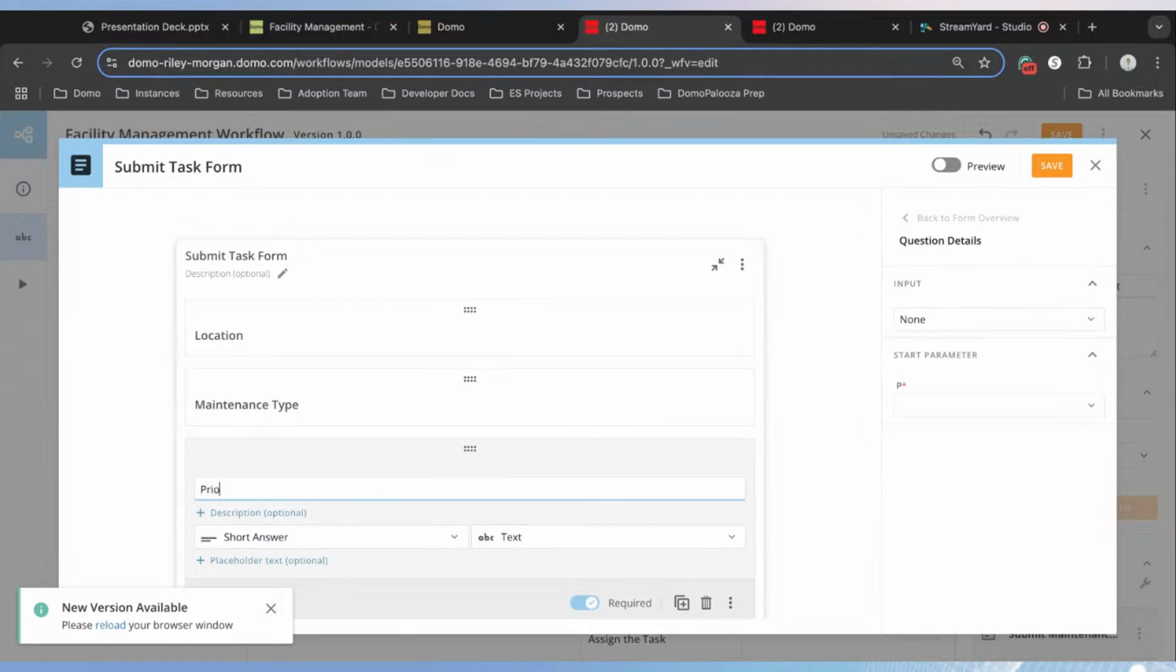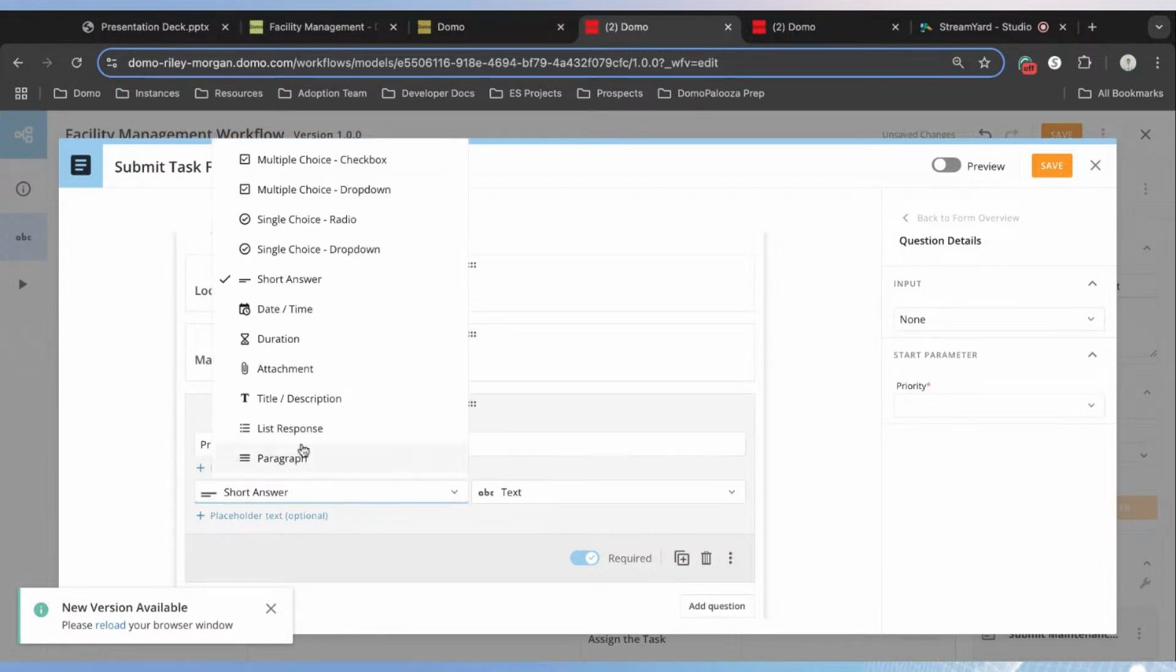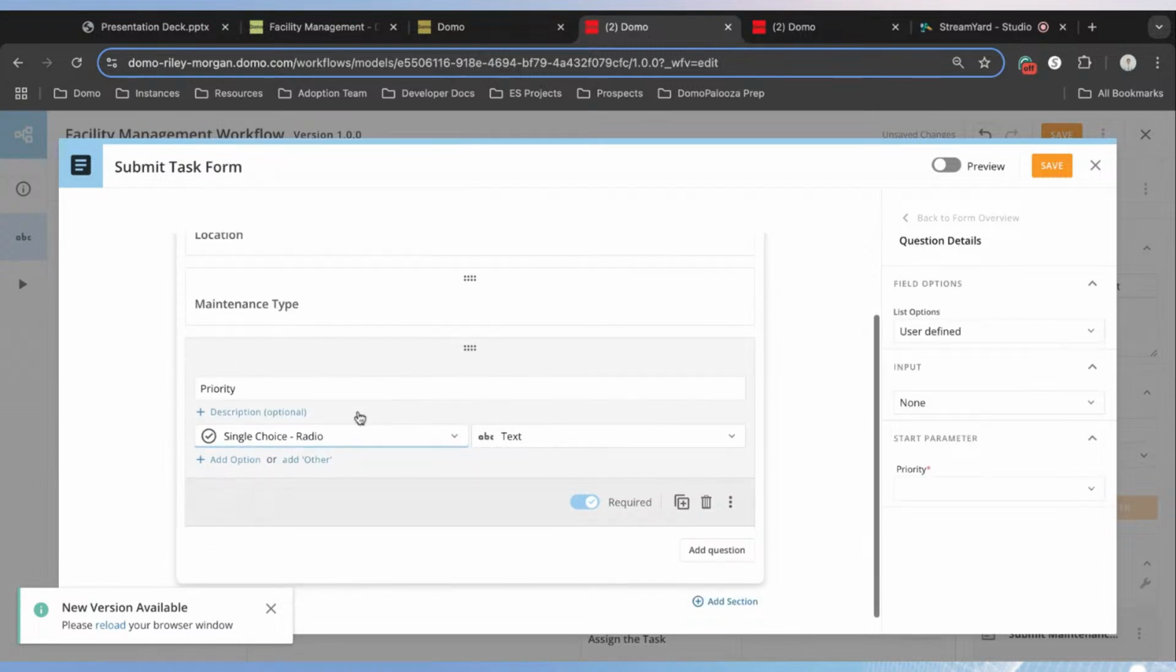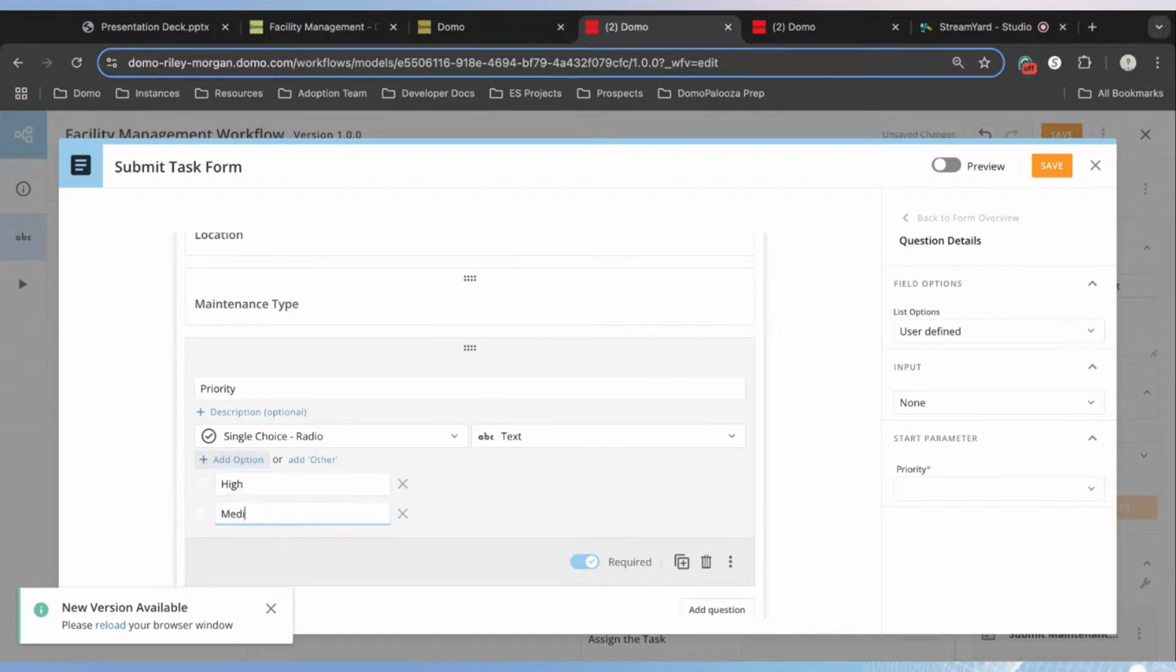We're going to ask our users, what is the priority of this task? And instead of short answer, let's select a single choice radio button. And let's hard code in our answer. So we're going to have an option for high priority, one for medium, and one for low.